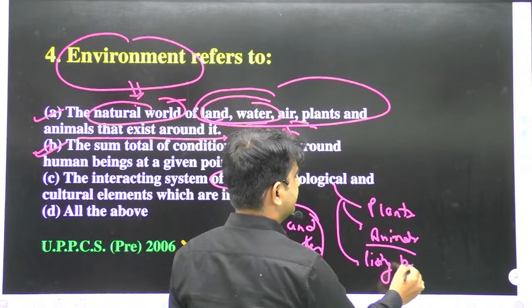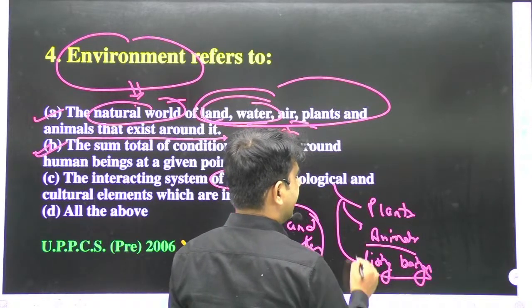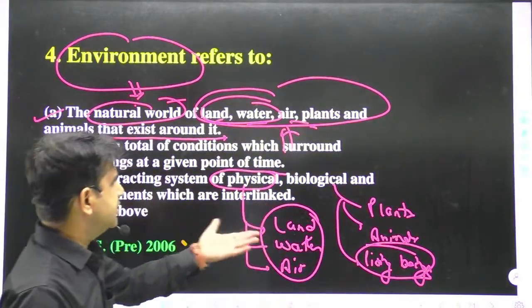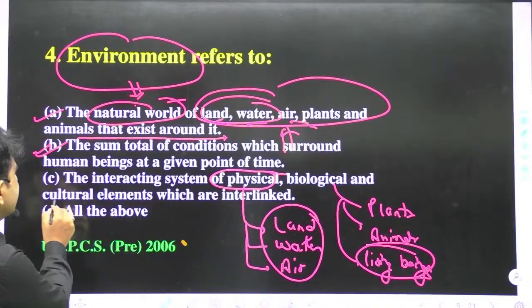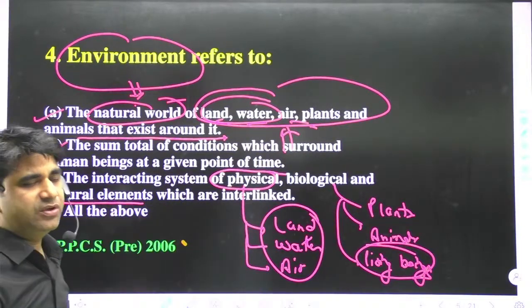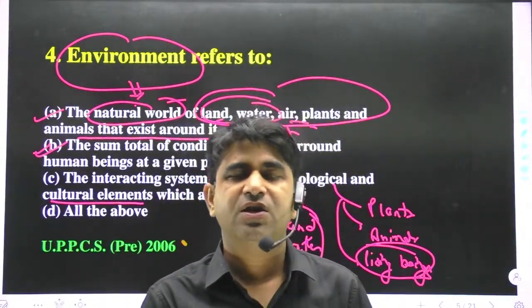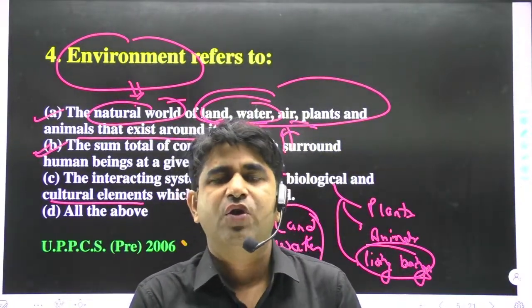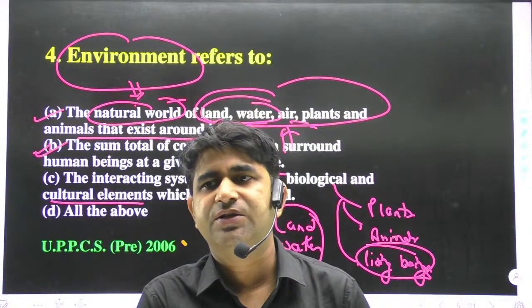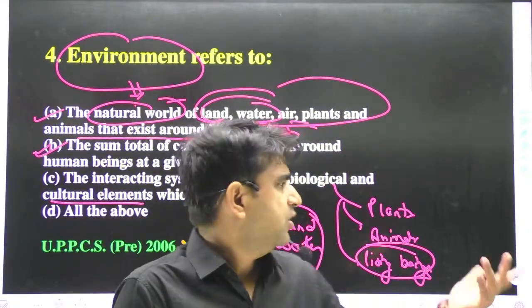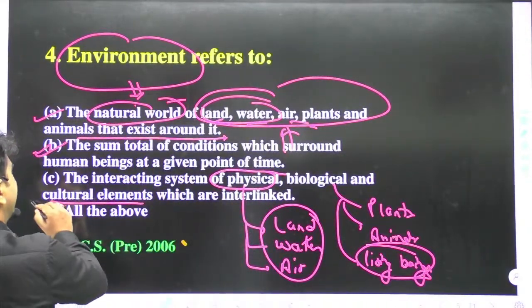So this is also true. And in the cultural environment, we talk about the association of various animals, plants, and their behavior. So the cultural part is also true.